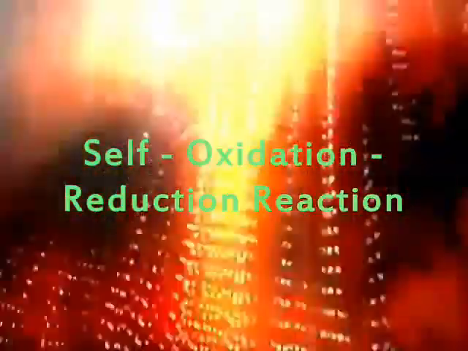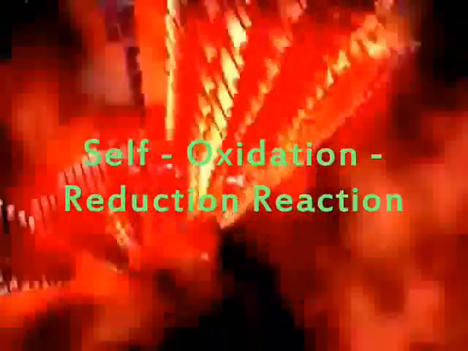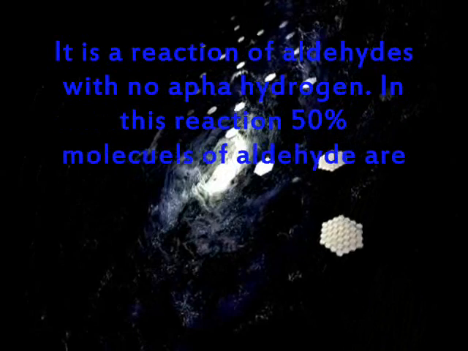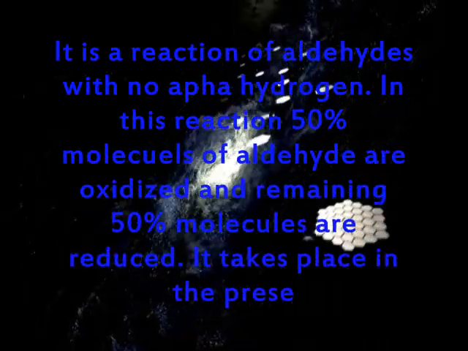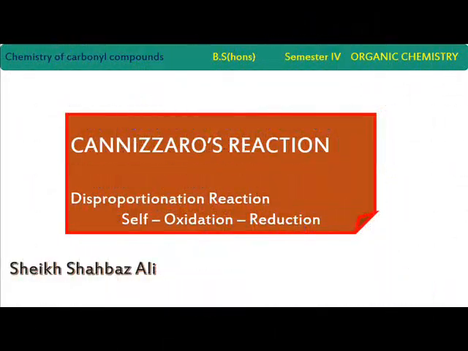Let us discuss Cannizzaro reaction. It is a self-oxidation reaction, a disproportionation reaction. It is a reaction of aldehyde with no alpha hydrogen. In this reaction, 50% of the aldehyde molecules are oxidized and the remaining 50% are reduced in the presence of 50% sodium hydroxide. Cannizzaro reaction is another reaction of carbonyl compound, but it is given by aldehyde with no alpha hydrogen.